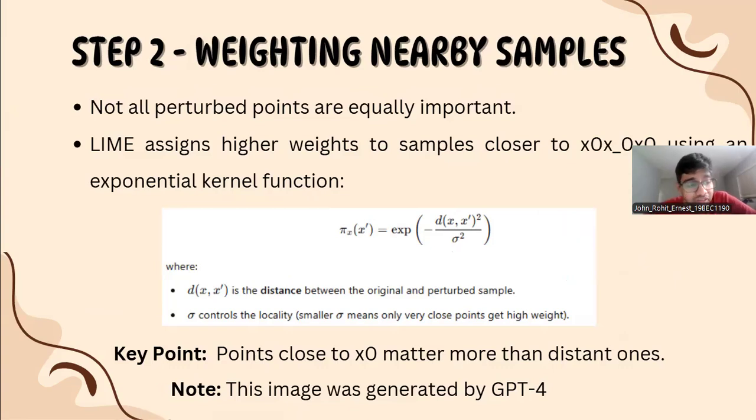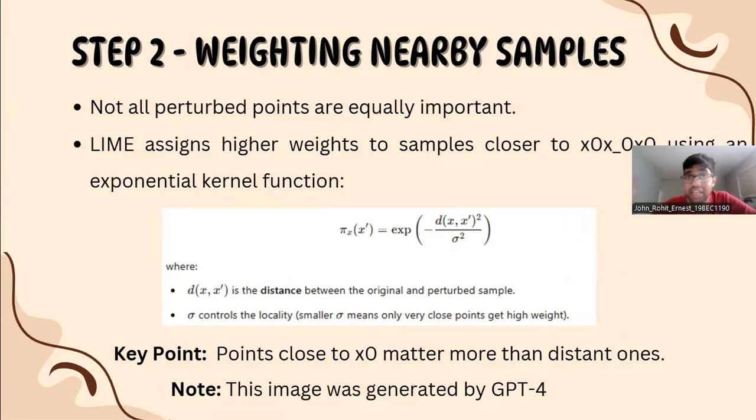While we interpret the weighting function, this function ensures that samples very close to x naught receive a weight near 1, while those further away receive weights close to 0. If x dash is very close to x naught, then the distance would tend to 0, and this function would tend to 1. That is, we'll get the full weight. And if x dash is far away, then this pi of x, this exponential kernel function, decays exponentially to 0.